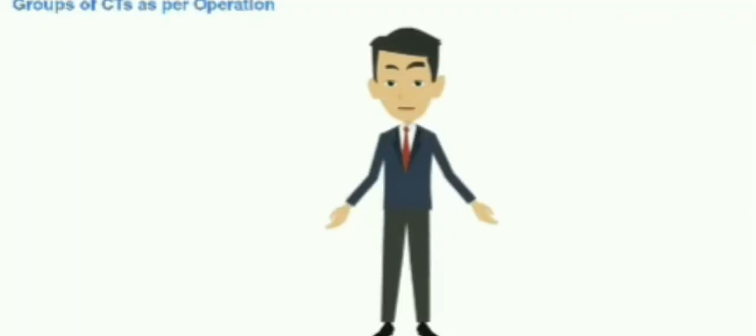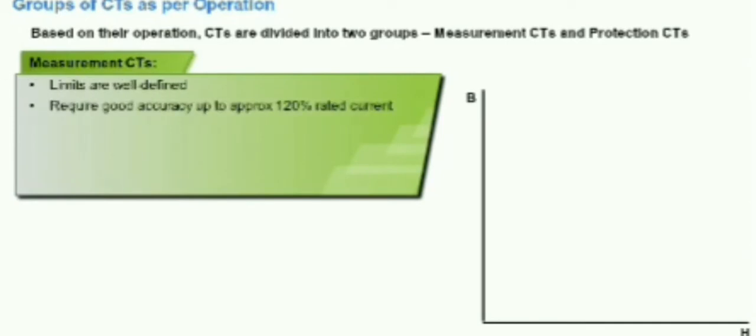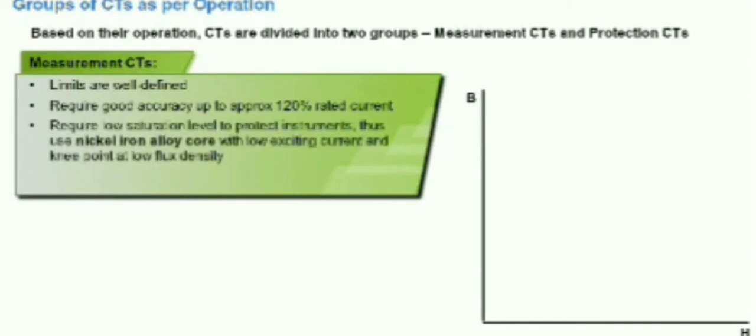We have learnt about groups of CTs as per construction. Similarly, based on their operation, CTs are divided into two groups, measurement CTs and protection CTs. Both have different characteristics. Let's look at them in detail. Measuring CTs: limits are well defined. They require good accuracy up to approximately 120% rated current. They require a low saturation level to protect instruments. Thus they use a nickel-iron alloy core with low exciting current and knee point at low flux density.